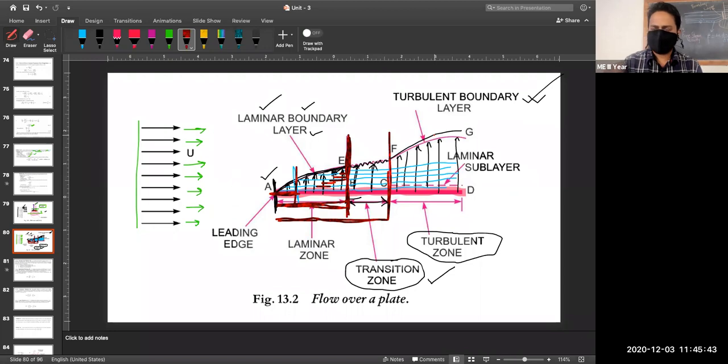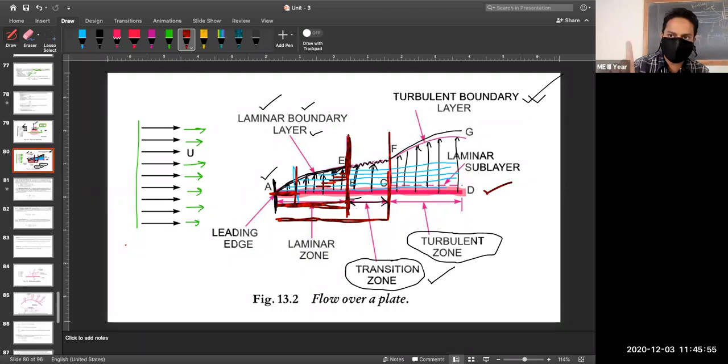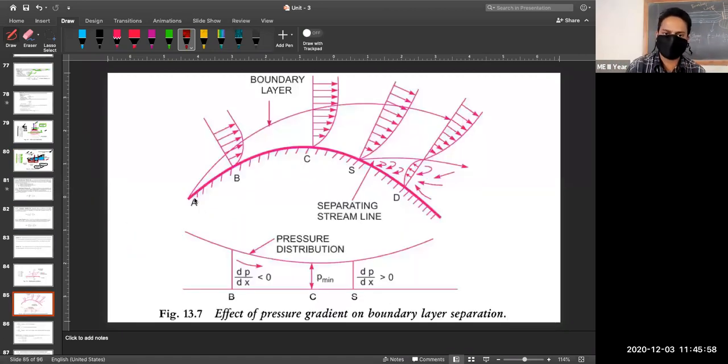Here I have considered the case of a flat plate. Now I will show you one more figure, where we have a curved body represented by A, B, C, S and D. Up to point S, up to this location, you can see the boundary layer height is increasing.